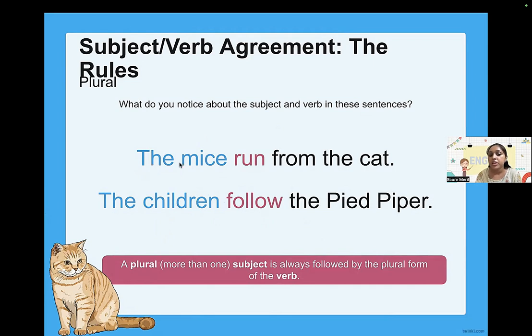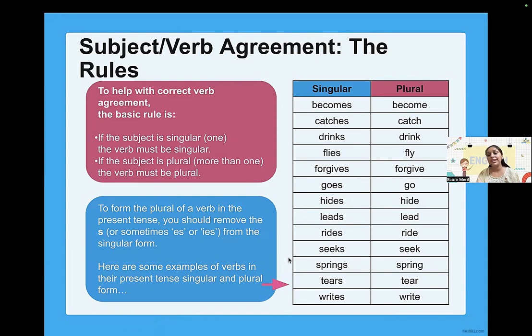These are the verbs, right? So subject, verb, subject, verb. Subject singular, verb singular, subject plural, verb plural. Got it? Let's understand more. To help with the correct verb agreement, the basic rule says if the subject is singular, the verb must be singular. If the subject is plural, the verb must be plural.